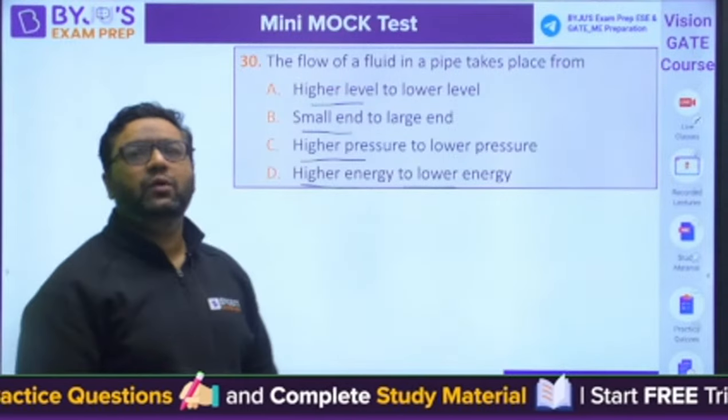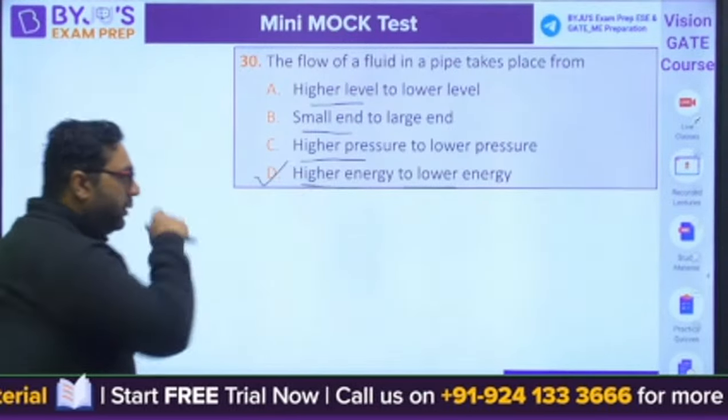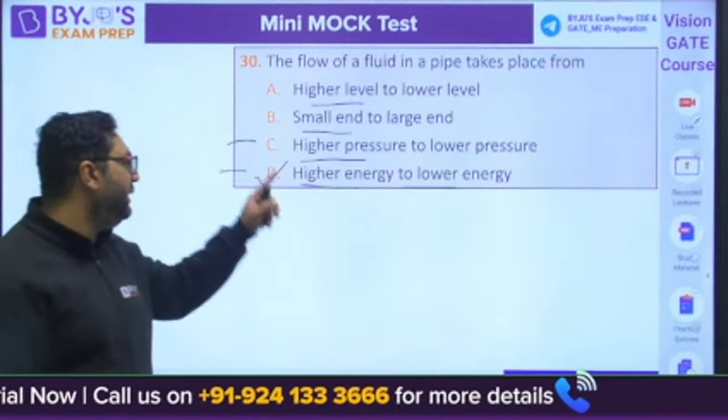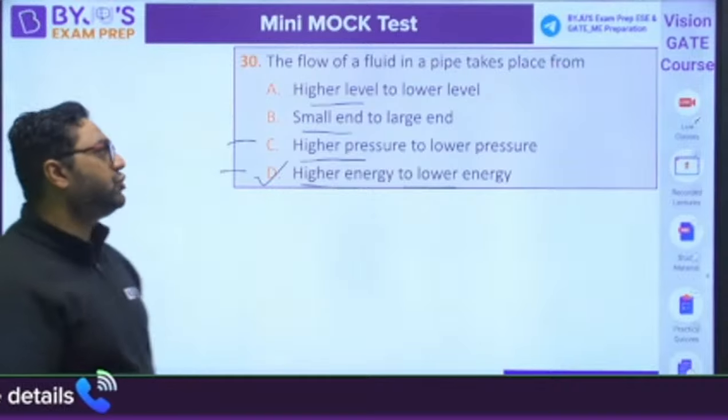So dear, fluid always flows from high energy to low energy. Okay. So never get confused about C and D. It is high energy to low energy. Very good, Amit. Moving to the next question.